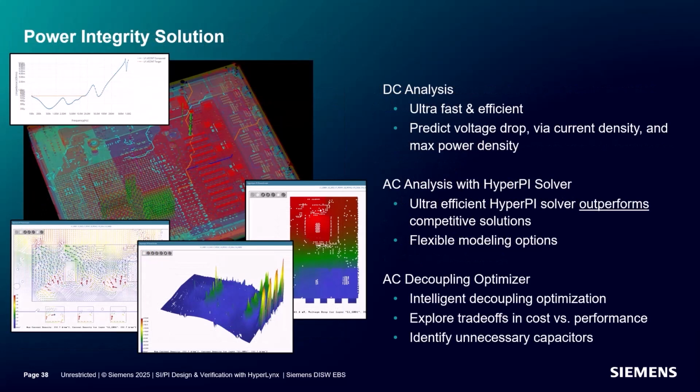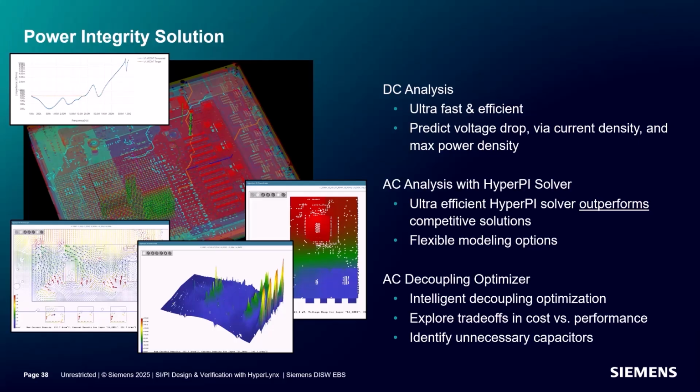Hyperlinks Power Integrity offers a complete, efficient, and integrated solution that offers tremendous value to the designer. The DC solution is extremely fast and efficient and allows the user to quickly assess voltage drop, via current density, max power density, and point-to-point resistances to ensure the design meets complex requirements.